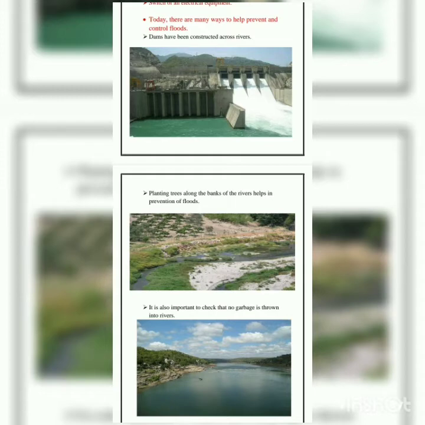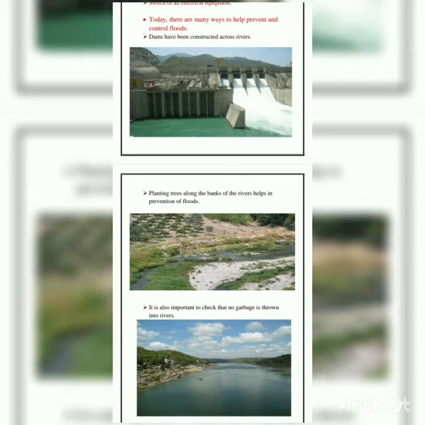Today there are many ways to help prevent and control floods. First, dams have been constructed across rivers so that we can prevent floods.